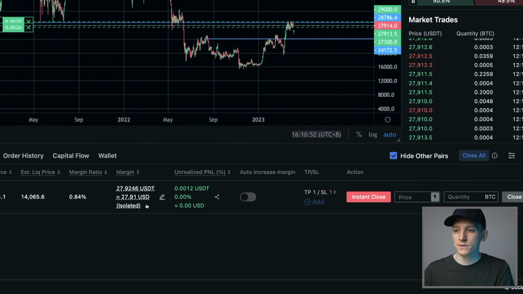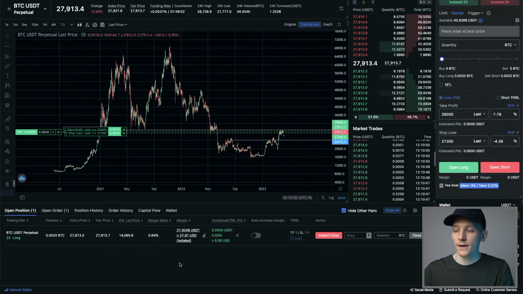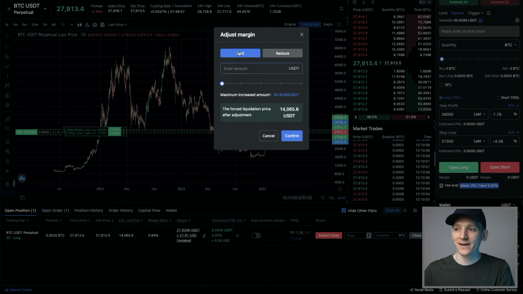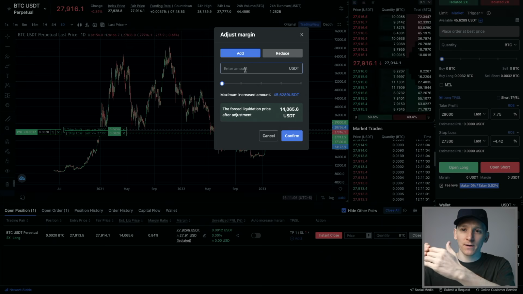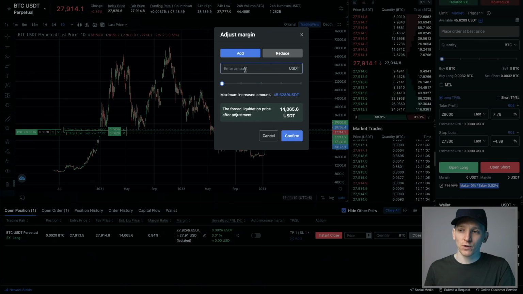Now what we can do also is change the margin. So if you are making a loss and you think, actually, I didn't put enough margin down, press this here, and you can add more margin to that position. Now that obviously reduces your risk and moves away your liquidation price. That's if the position is moving against you and you want to put more margin in to fund that position because you actually want to let the trade run out. You can do that very easily.